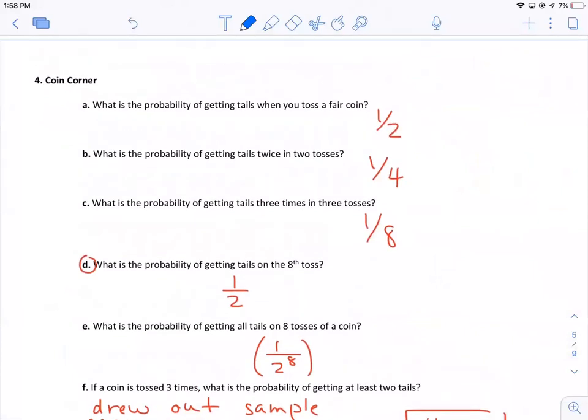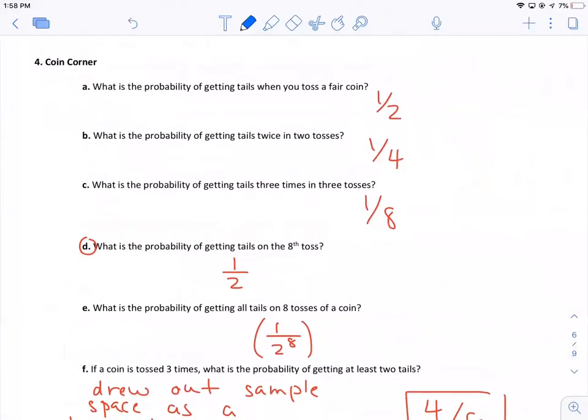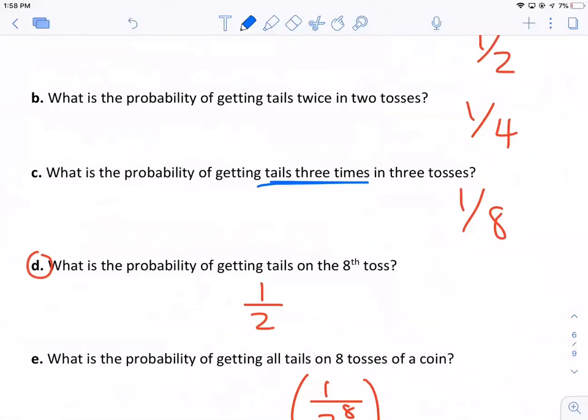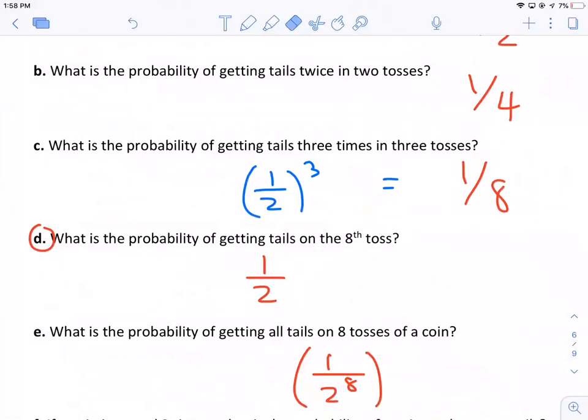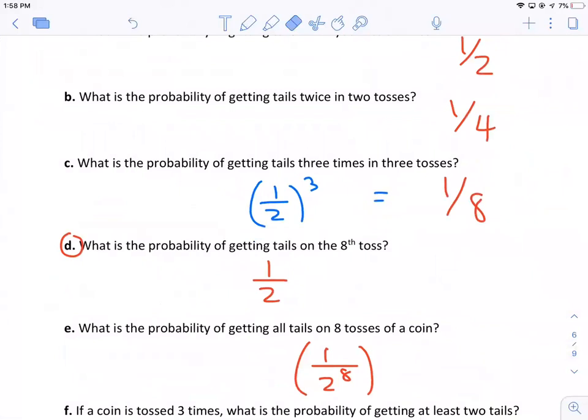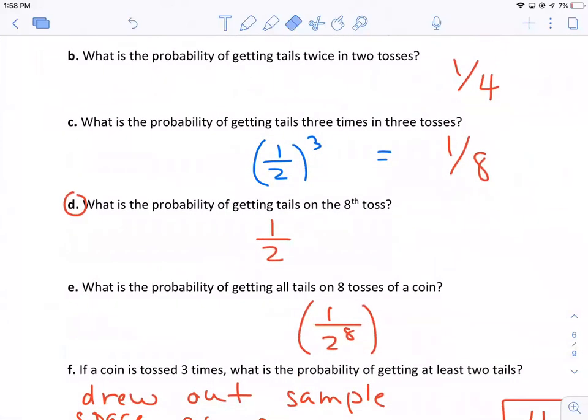Number 4, nothing too crazy here, right? The chance of getting tails 3 times is 1 over 2 to the third power, right? 1 over 2 times 1 over 2 times 1 over 2, right? We have a 50% chance each time. So getting it 3 times in a row is 50% times itself 3 times. What's the probability of getting tails on the 8th toss?